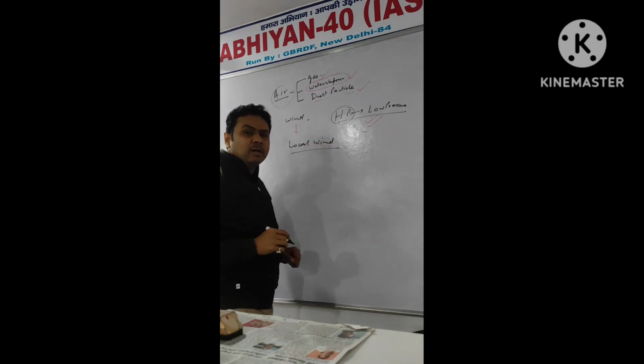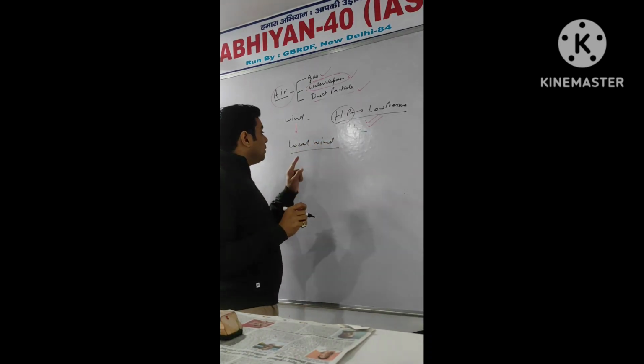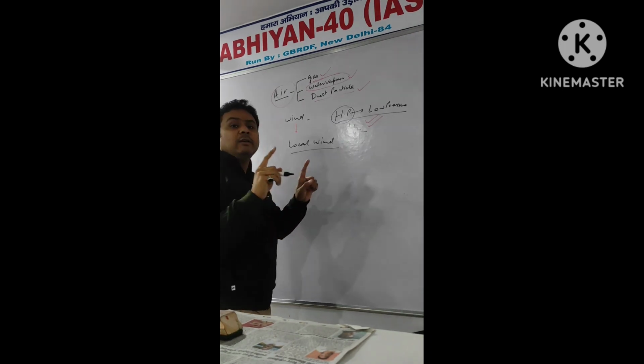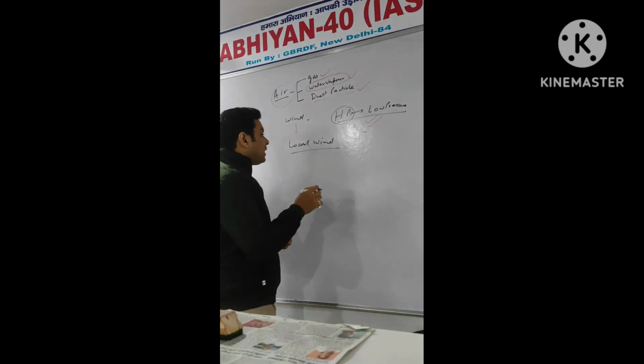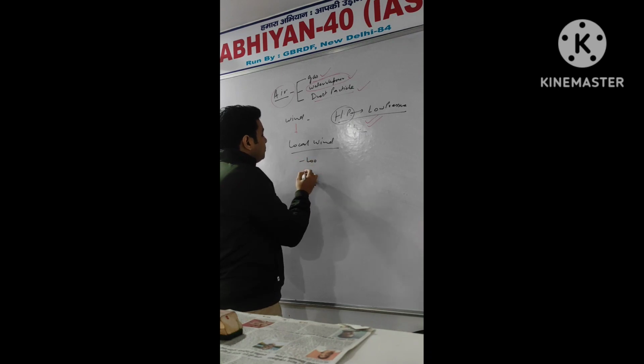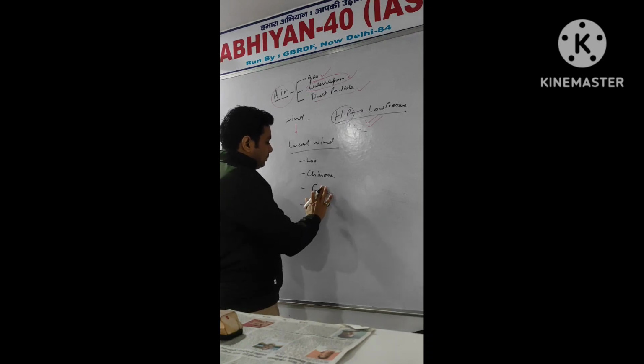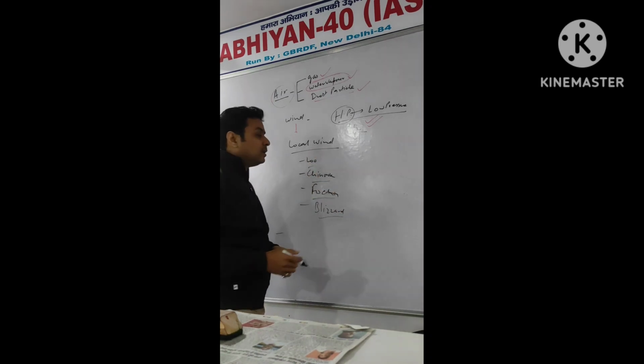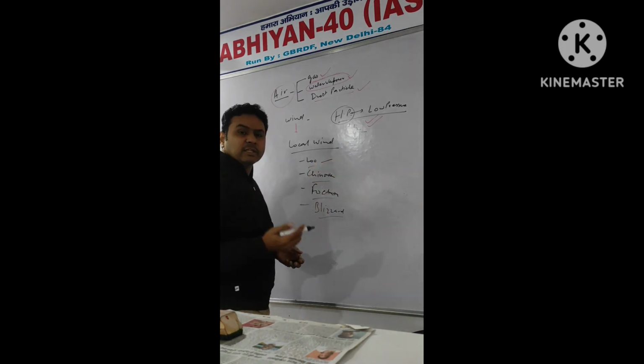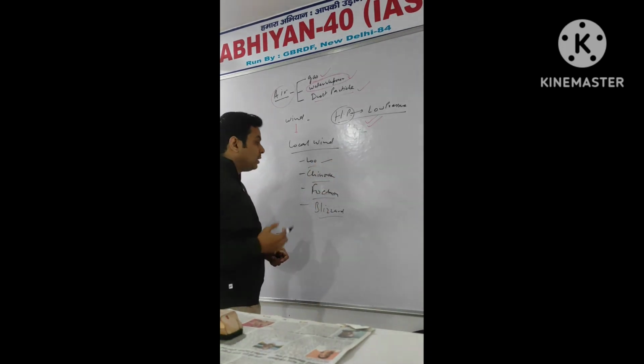What is local wind? Local winds are modified by localized conditions. I am just giving you the examples: Loo, Chinook, Foehn, Blizzard. All are local winds. Loo prevails in India during the summers.